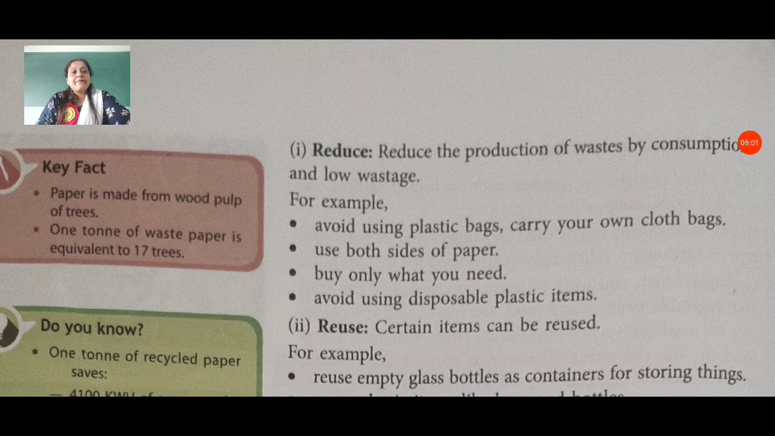In them, first is reduce. Reduce the production of waste by low consumption and low wastage. For example, avoid using plastic bags. Carry your own cloth bags. That means when any family member from your family goes to the market for buying vegetables, then take your cloth bag, because we have to avoid the use of plastic materials. Use both sides of paper. Buy only what you need. Avoid using disposable plastic items.